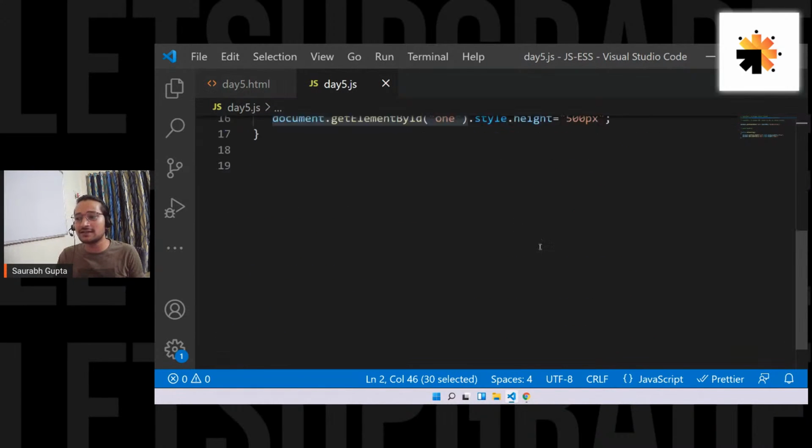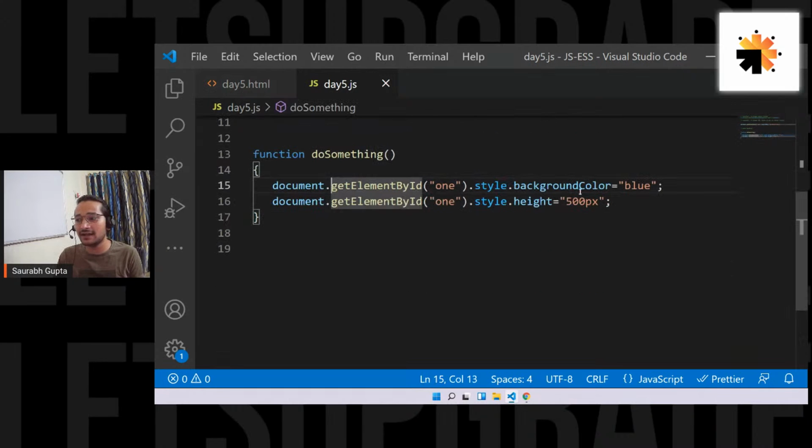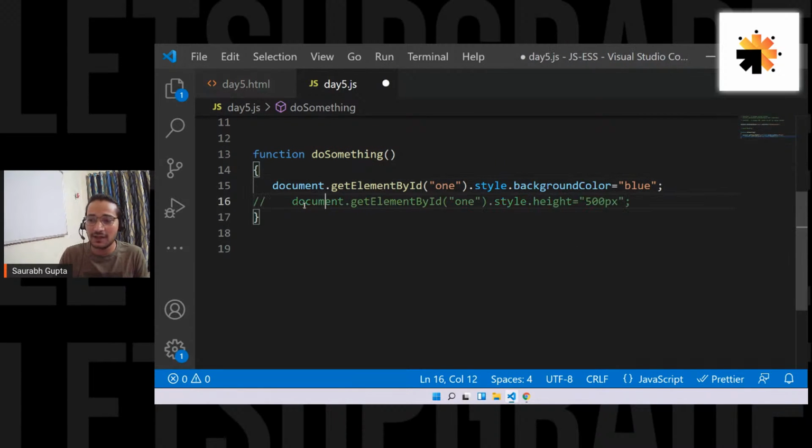How to do multiple changes? This is how you do it. See, I did multiple changes, right? I changed the background color, I changed the height. If you want to change multiple elements, fetch that element as well. In every click, a different color. You can do that, but you have to create an array for that. In every click, if you want a different color, you have to create an array for that. Do you want to see that, everyone? Do you guys want to see that? In every click, a different color. Tell me.